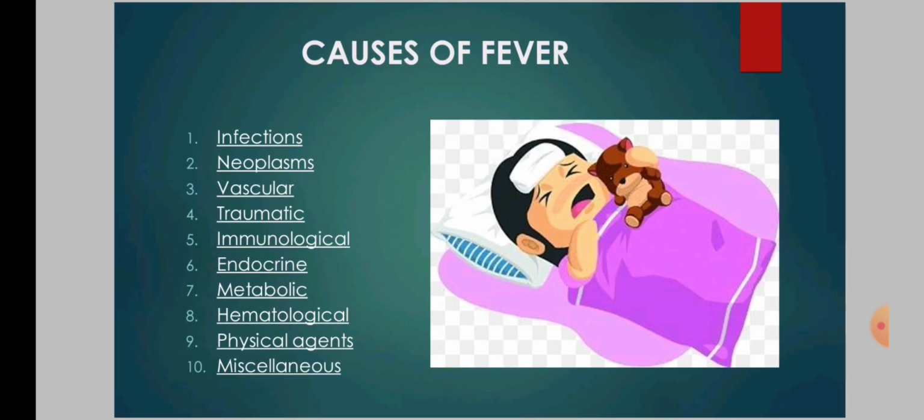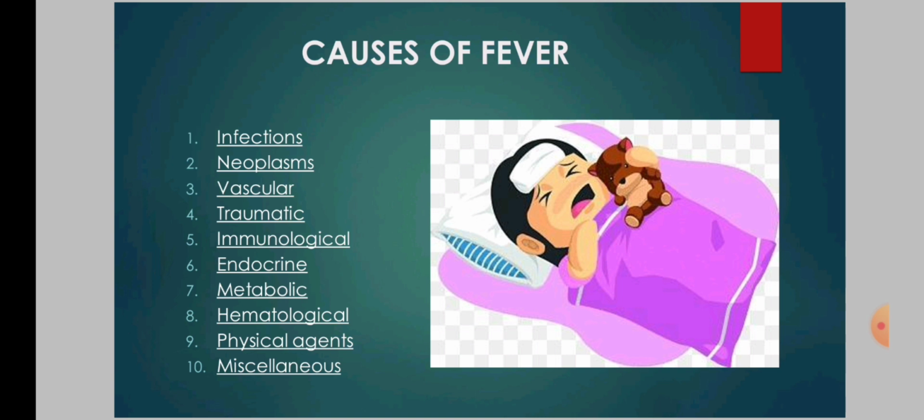Now comes the causes of fever. There are several causes of fever. First one is infections. It may be bacterial, viral, fungal, parasitic, etc. Second one is neoplasms. Neoplasms are any abnormal growth of tissue in a part of body as a characteristic of cancer. Third one is vascular, acute myocardial infarction, pulmonary embolism, pontine hemorrhage, etc.